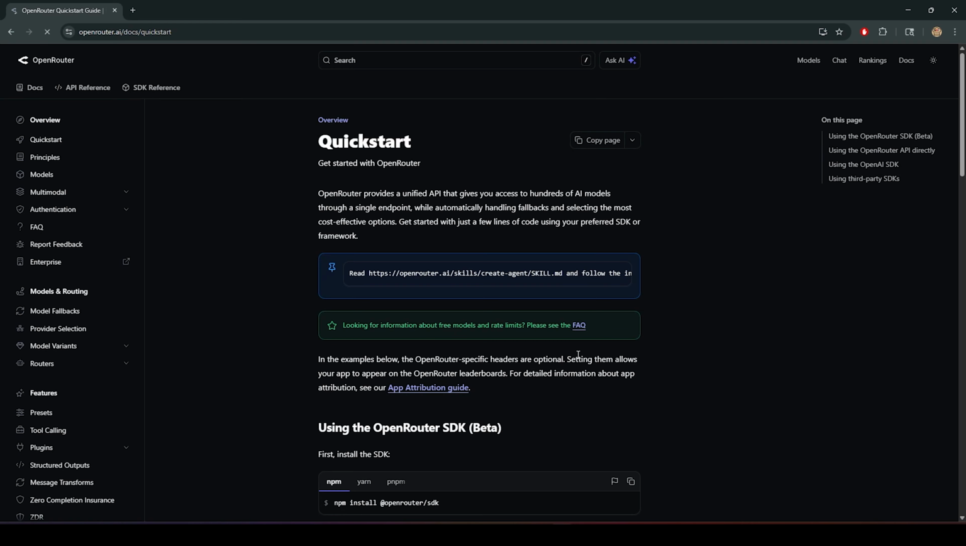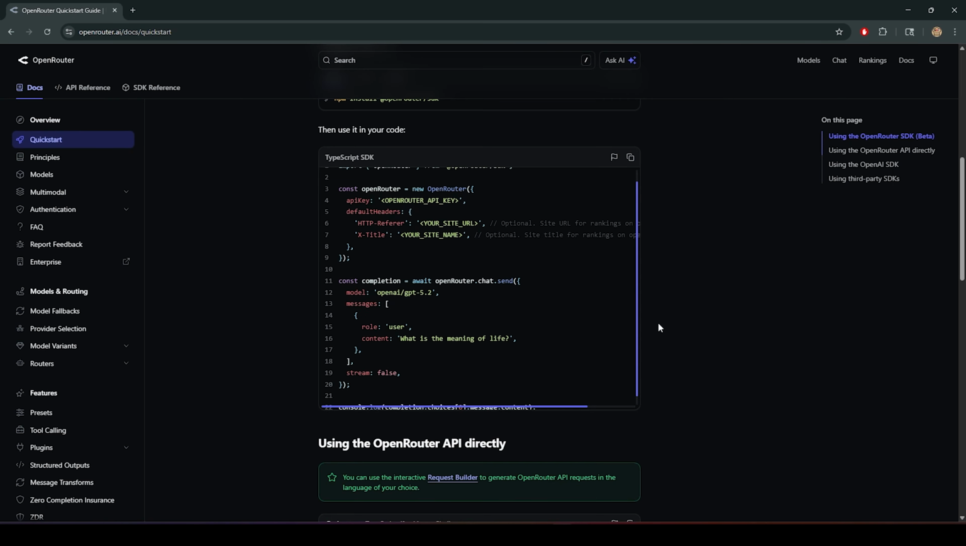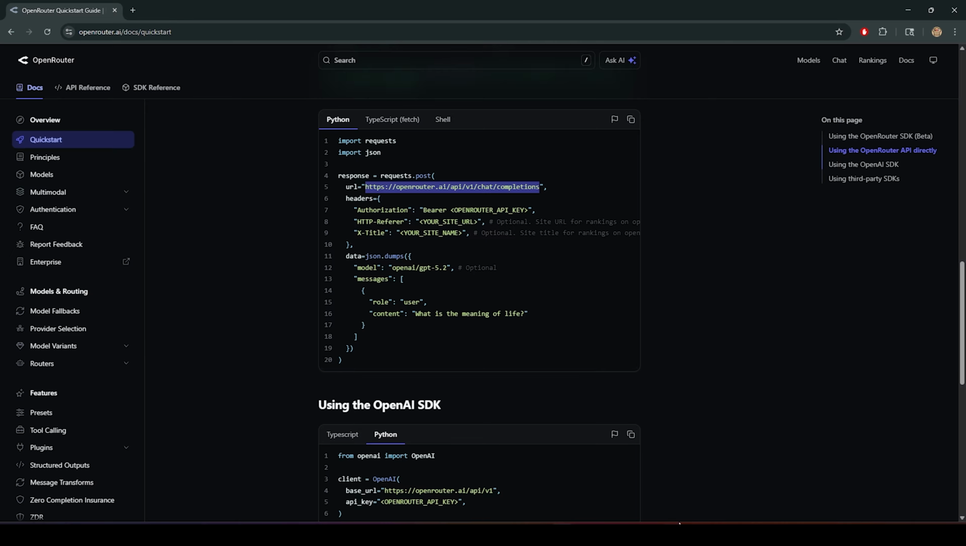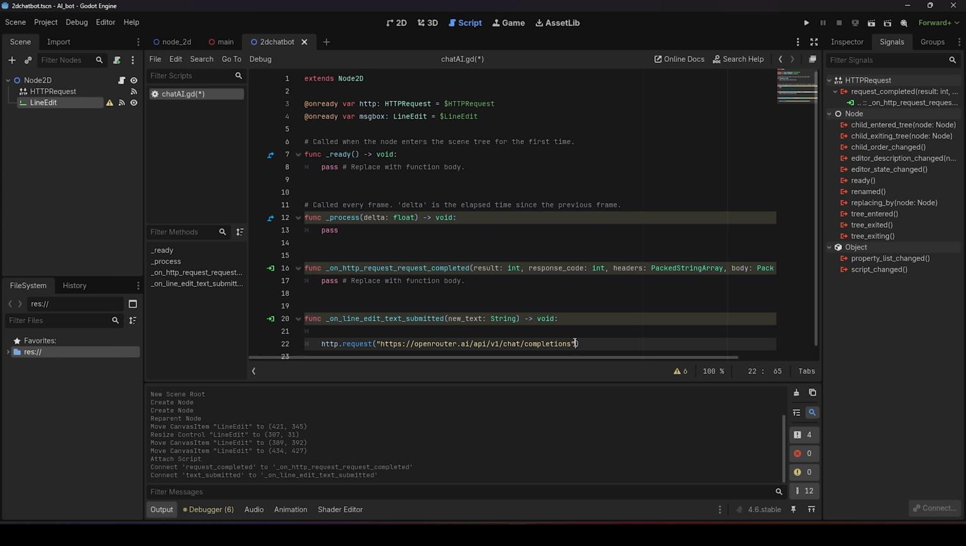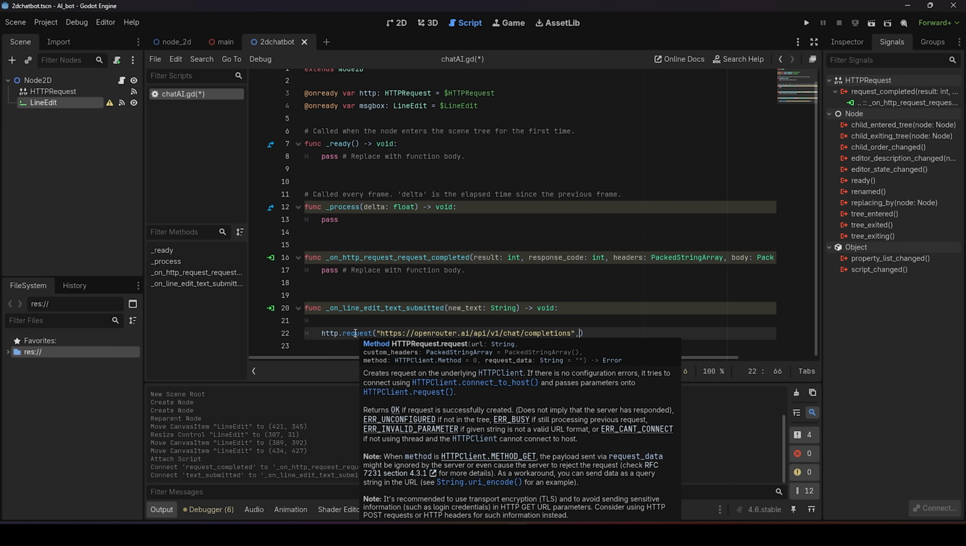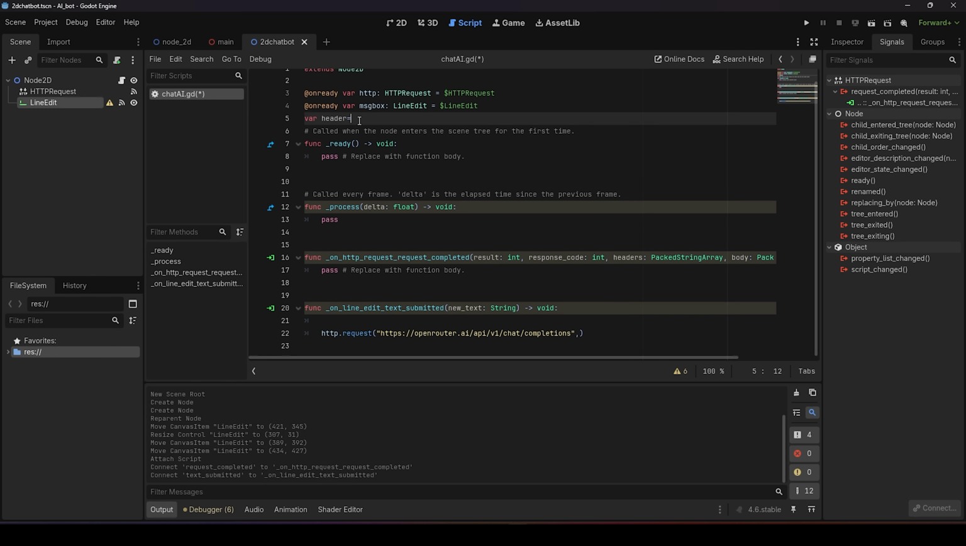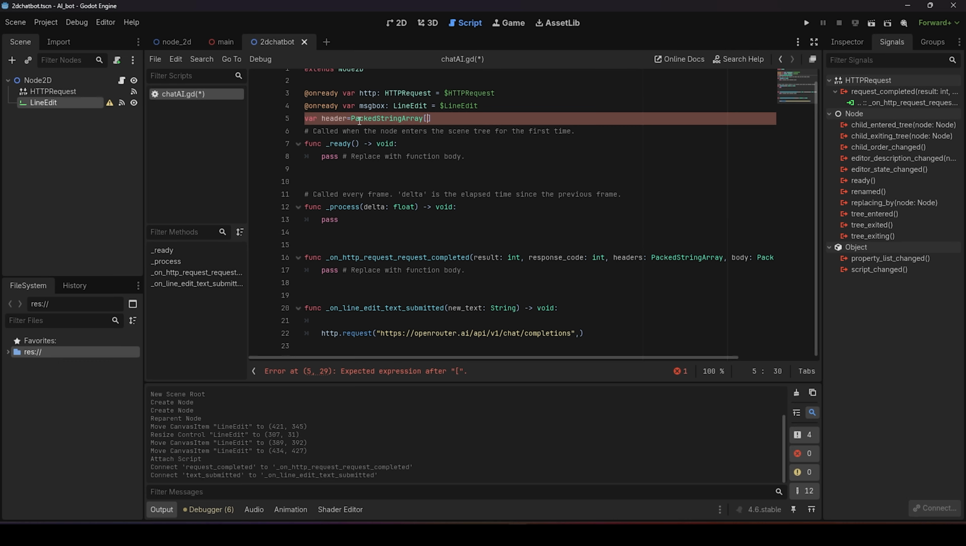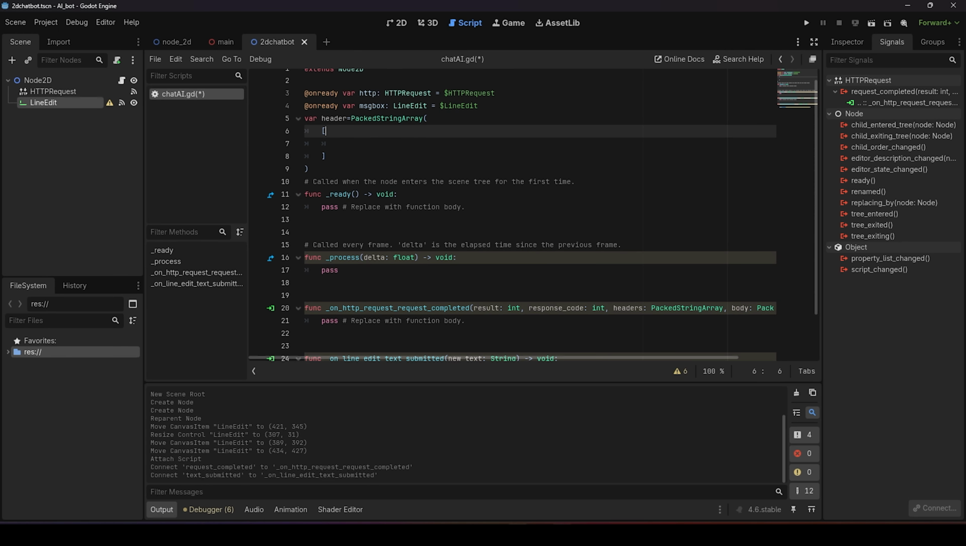And then we're going to go to the docs and we will copy the HTTP request code line. Back in Godot, go ahead and paste your HTTP link. Let's look at the other requirements for HTTP requests. We need a header, a method, and data as well. Let's start with the header. The header is a PackedStringArray, so just make sure you make it with that type.